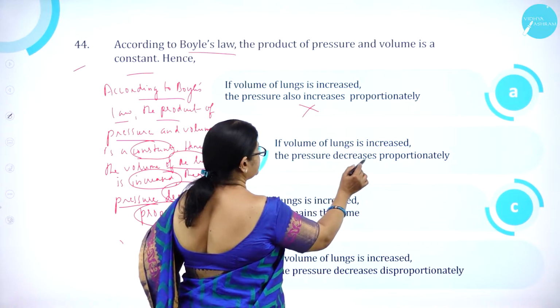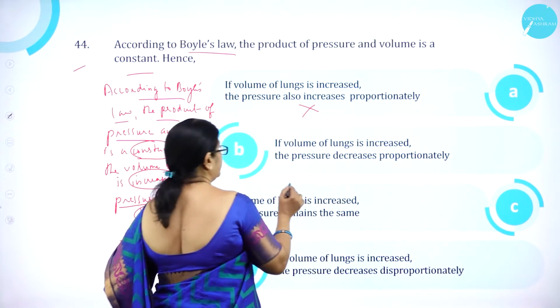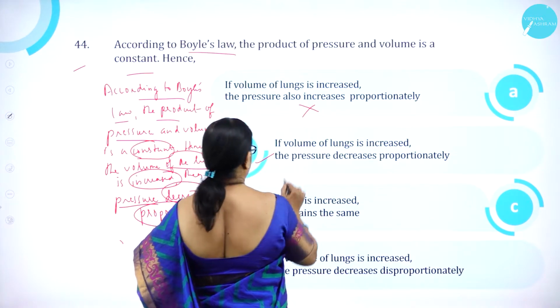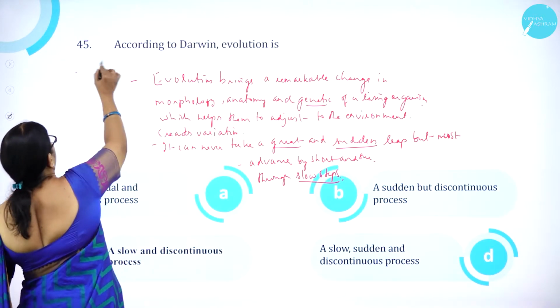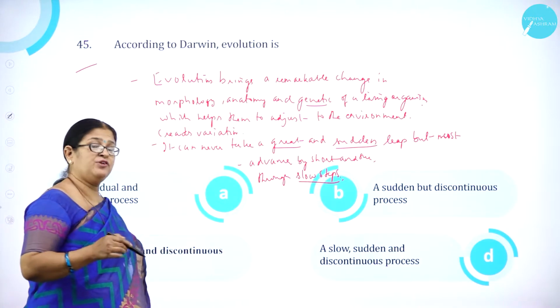The volume of lungs is increased, the pressure decreases proportionately is correct. Moving on to question number 45. According to Darwin, evolution is.